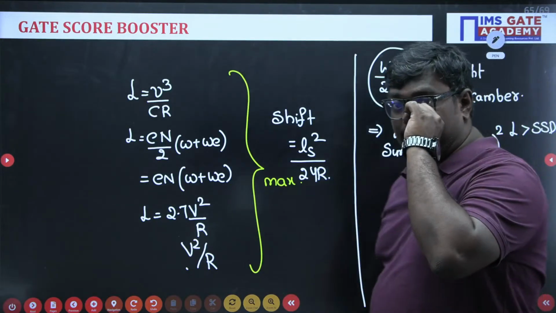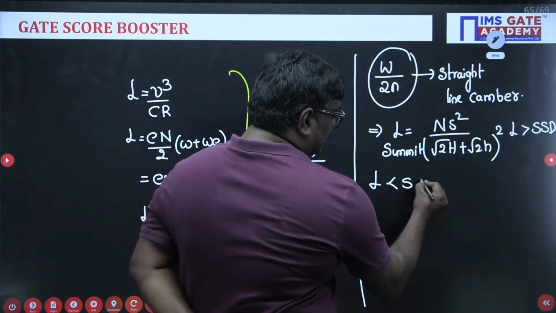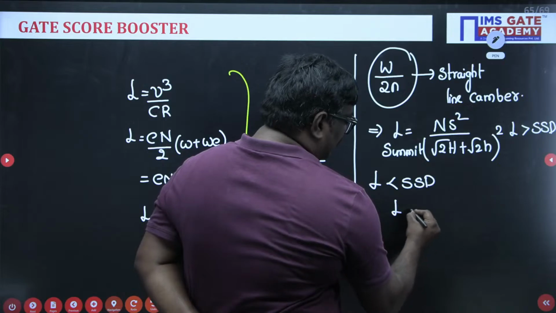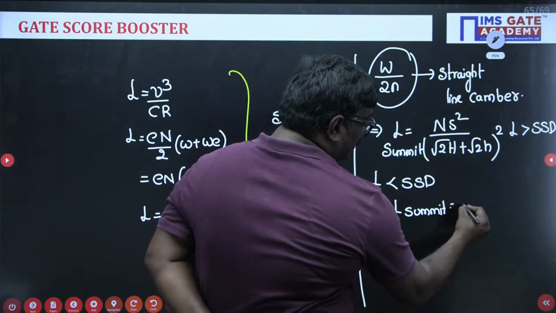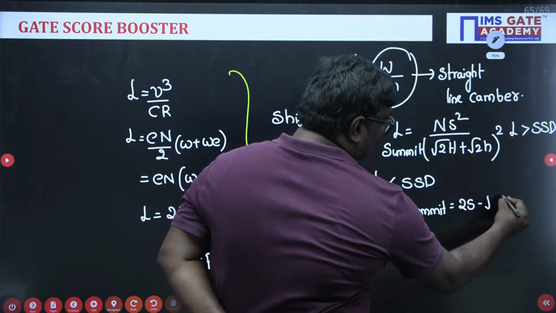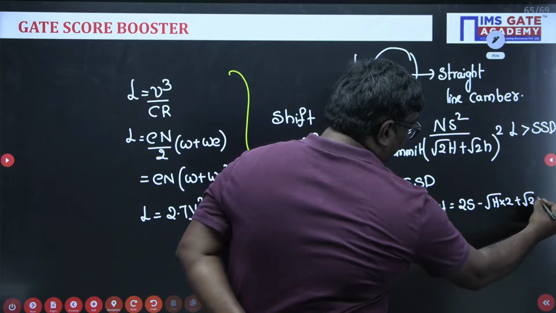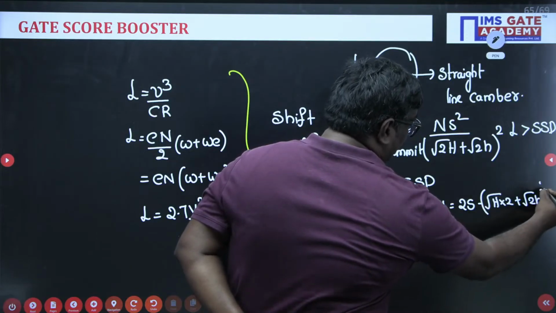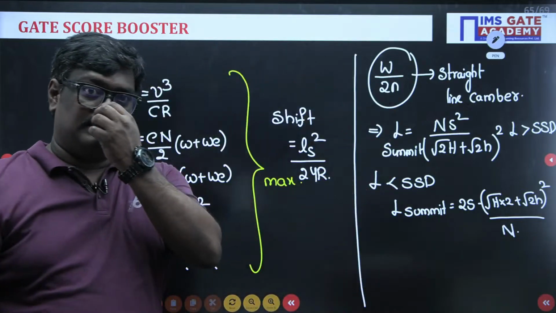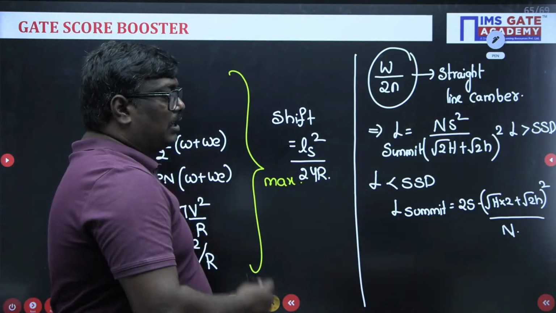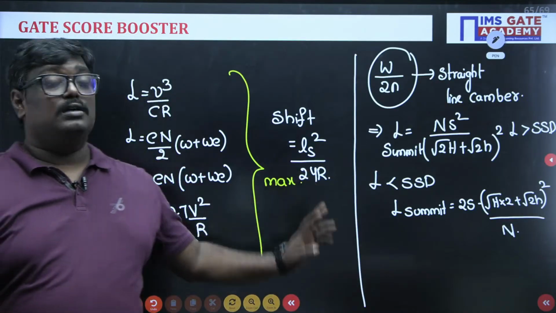Okay, when L is less than SSD, the length of the summit curve is given as 2S minus root 2H plus root 2h whole square upon N. Okay, these are the values for summit curve, sir. Okay, if you talk about summit curve, in case of SSD.